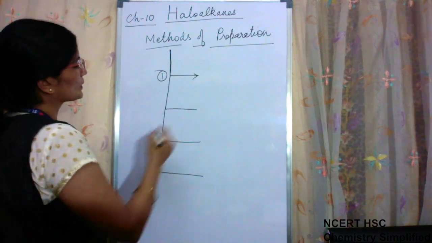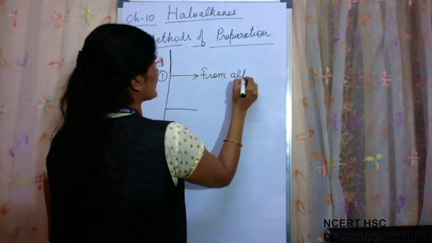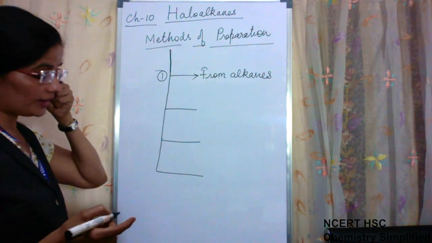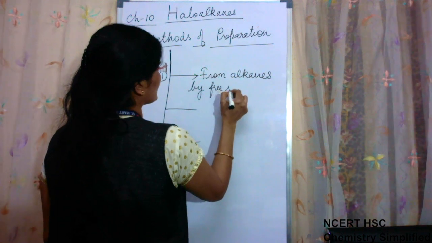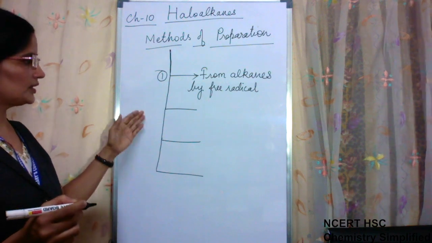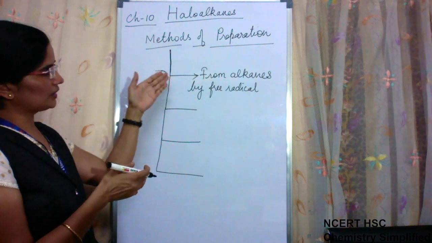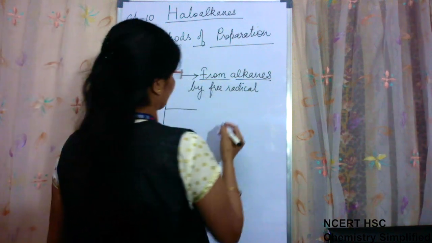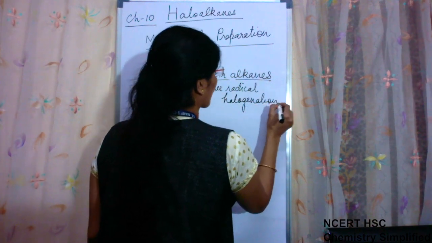Number 1, from alkanes. Using alkanes, we can prepare haloalkanes by free radical halogenation. You need to write it in this way. If you want to learn them properly, you will have to make small charts. So first, a common chart for the methods of preparation. That first method is from alkanes by free radical halogenation.